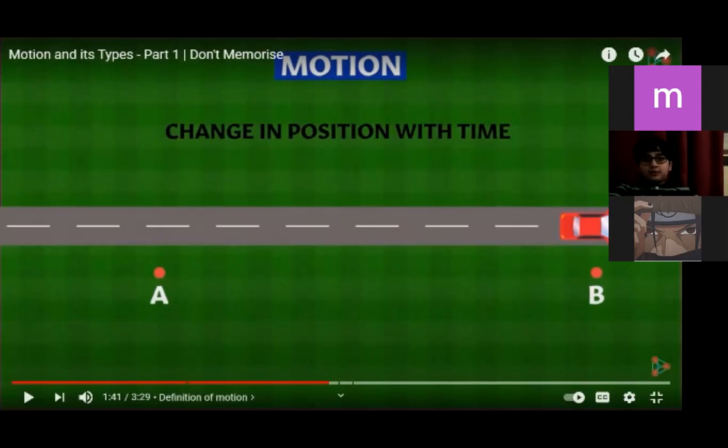What is motion? Change in position with time. So what does it mean? We notice the car starts from point A, right? Because in time, it changes the place, the position. Yeah, the place exactly.